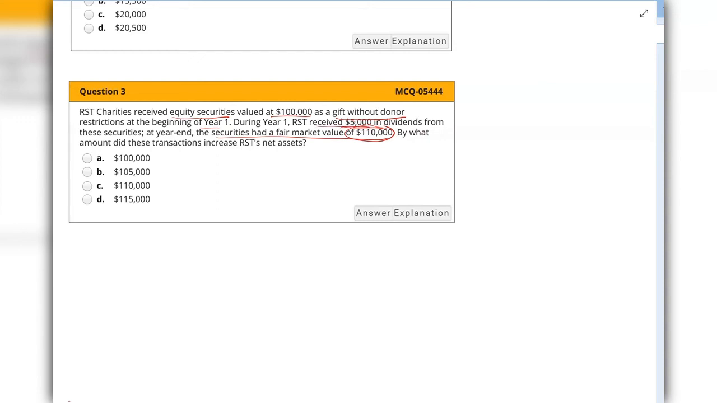And both will be net assets without donor restrictions, because the donor didn't say anything about what they will do with that donation, or how they will use the income from the donation, which is the dividend. So both will make an increase in their net assets, and it will be both without donor restrictions. So the answer is $115,000.